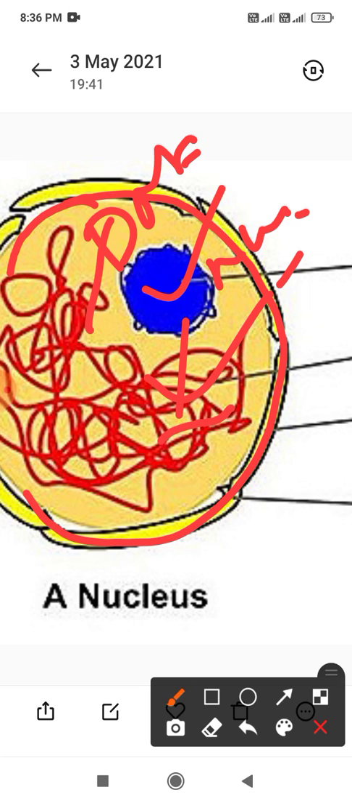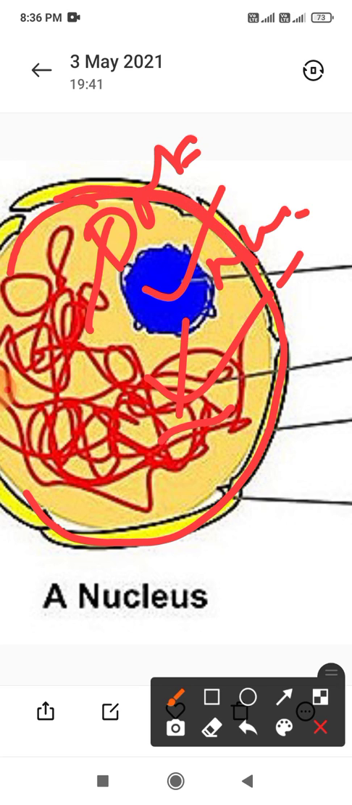The cells that do not have a membrane-bound nuclear material are called prokaryotic cells. Example, bacteria. The cells that have membrane-bound nuclear material are called eukaryotic cells. Example, all plants and animals.